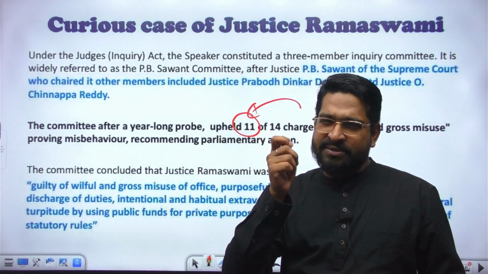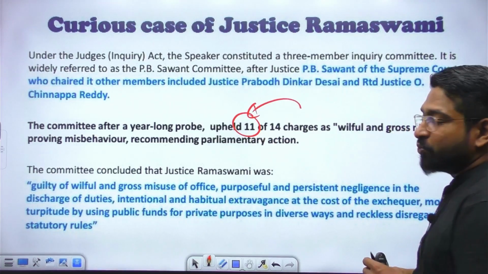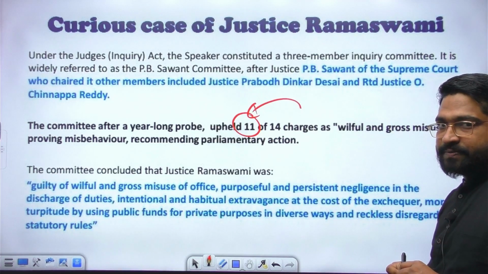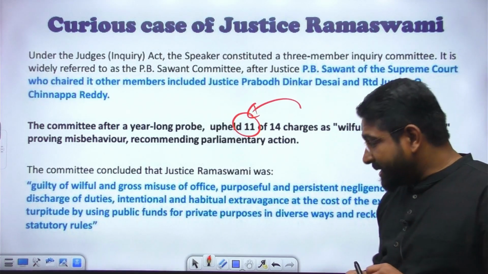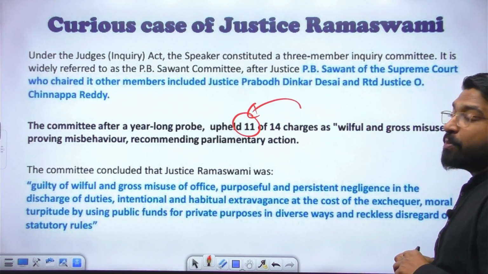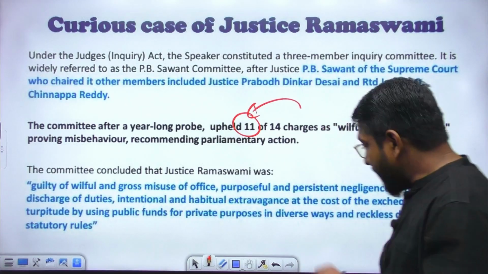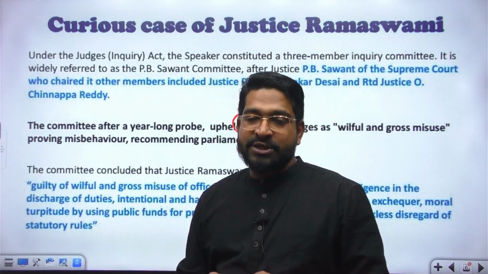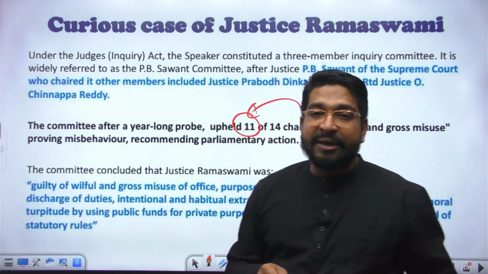I have to read something verbatim from the report. The committee concluded that Justice Ramaswamy was guilty of willful and gross misuse of office, purposeful and persistent negligence in discharge of duties, intentional and habitual extravagance at the cost of the public exchequer, moral turpitude by using public funds for private purposes in diverse ways, and reckless disregard for statutory rules. These are not my lines, these are lines of the PB Sawant committee.